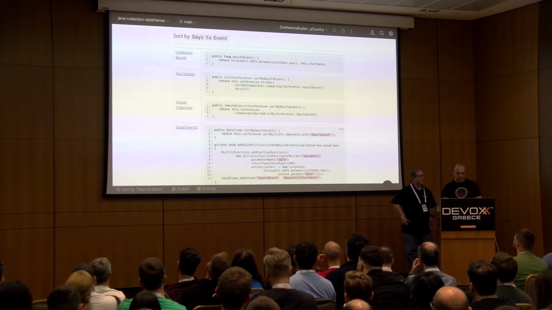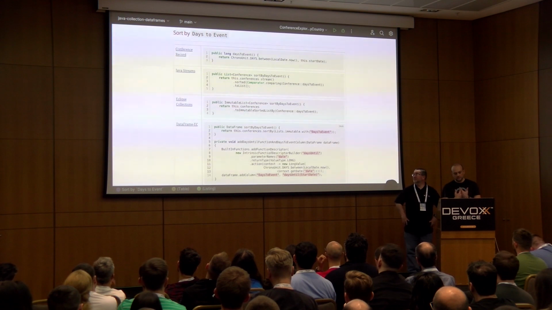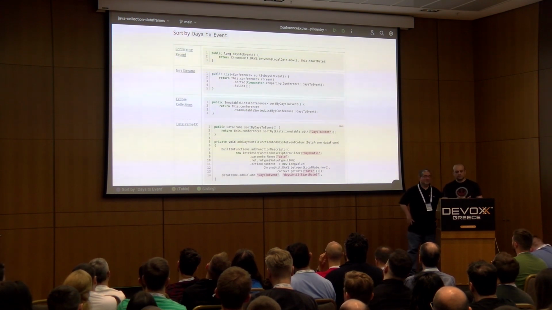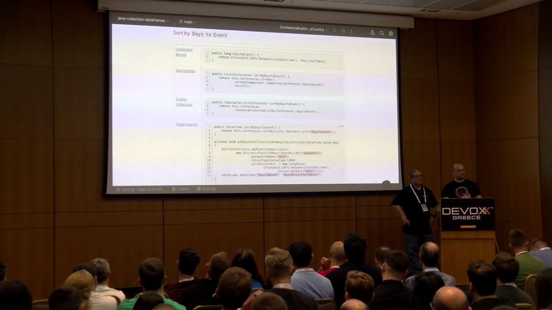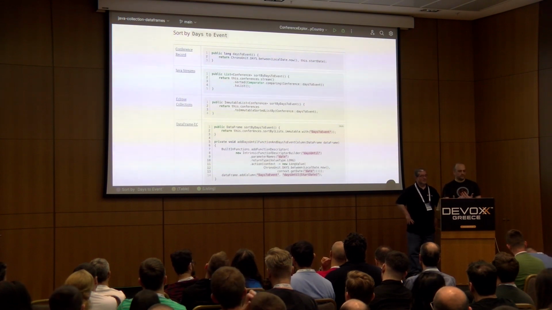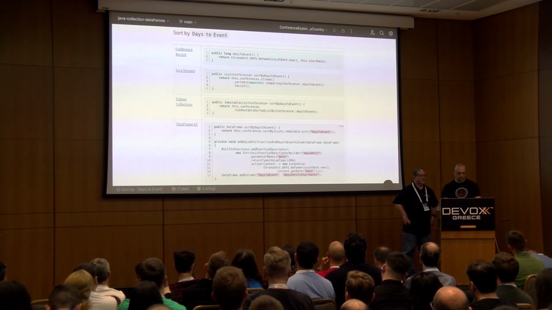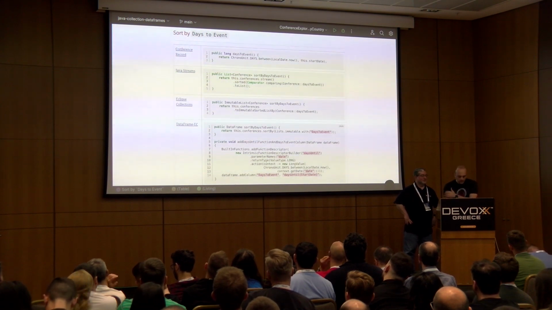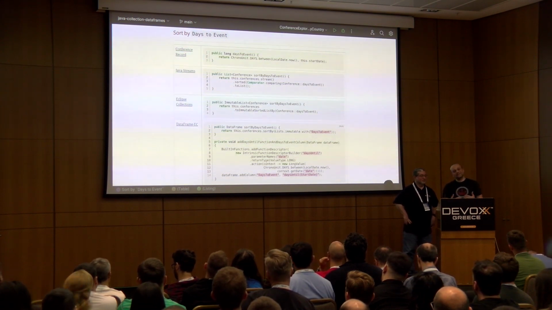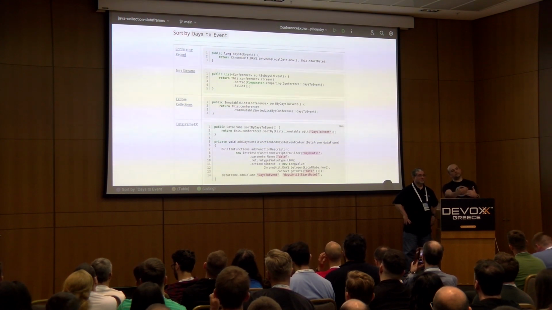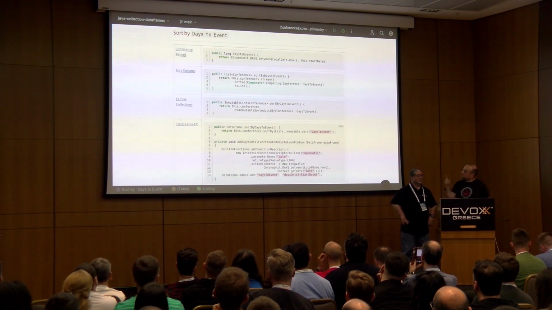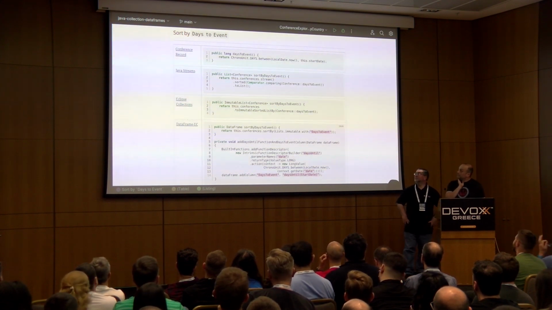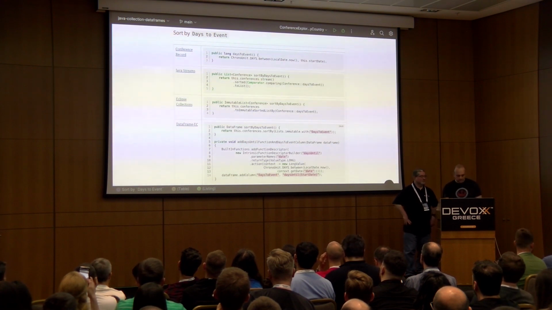Next thing is, so let's do something, right? We've ingested data, we need to do something about it. First thing we want to do is to sort. That's a typical thing. You work with data, whether SQL or any tabular libraries or anything else, you want to sort things because that's what we usually do with data. We sort it by something. Here we decided to sort by days to event, so you do the countdown of how many days are left to the event. We have created a little helper function that is defined all the way up there, days to event, that returns the number of days as a long.